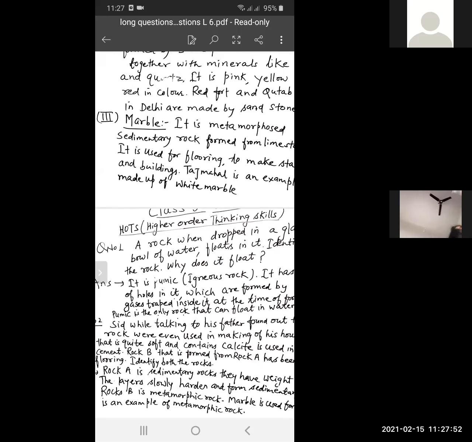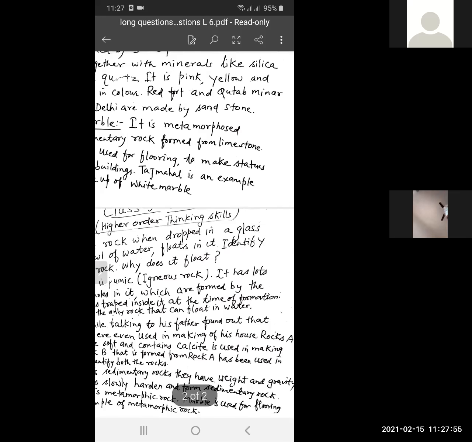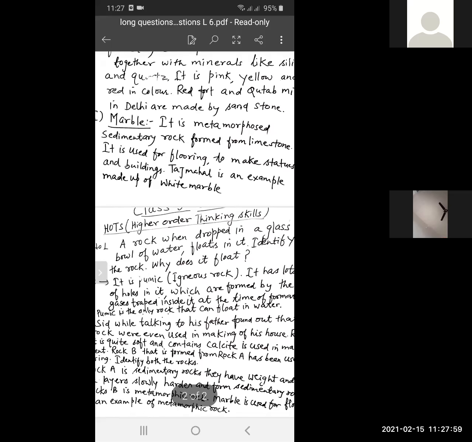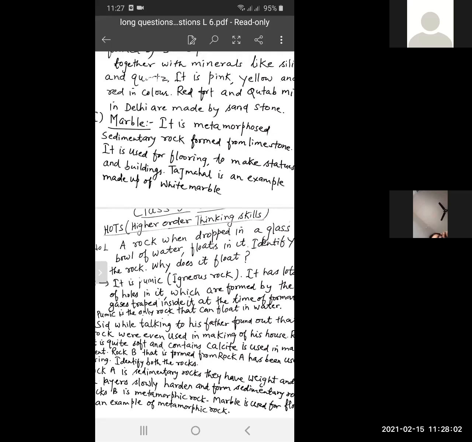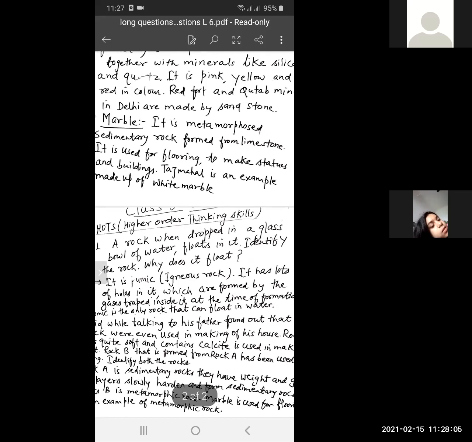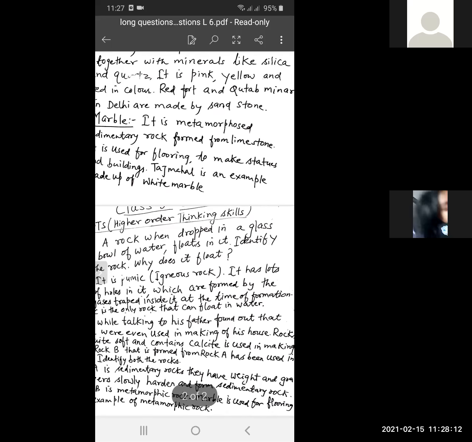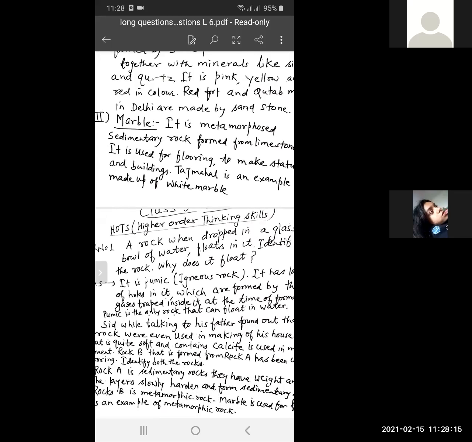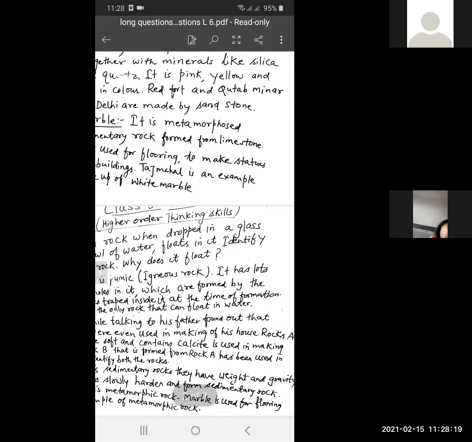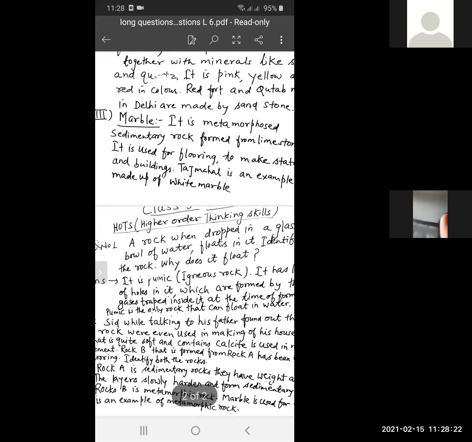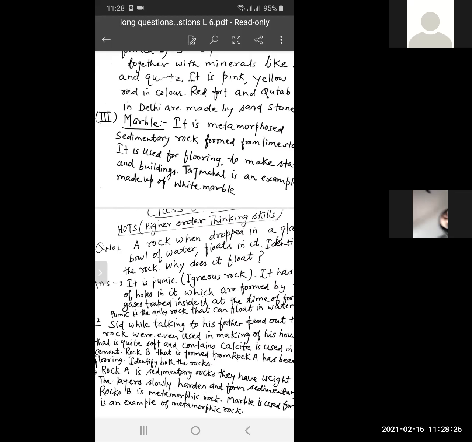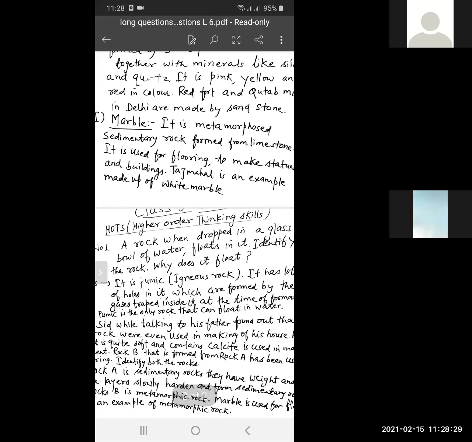It's pumice, an igneous rock. It has lots of holes in it, which are formed by the gases trapped inside it at the time of formation. Pumice is the only rock that can float in the water, because of the small holes in which air is trapped during formation, which makes it lighter.